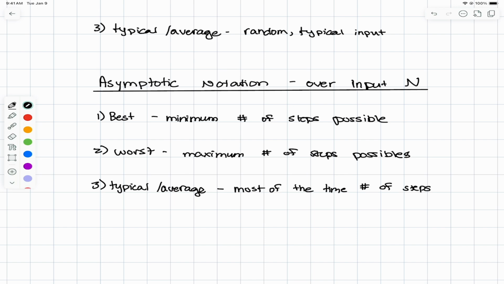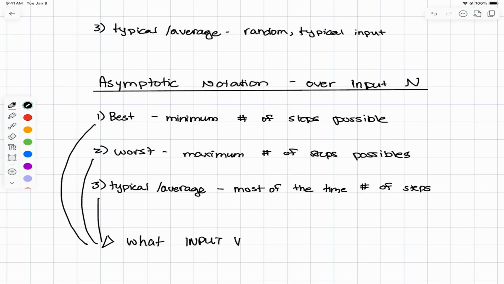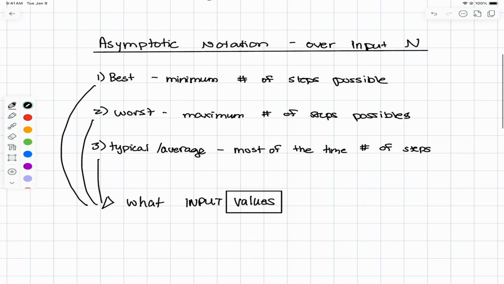What we're talking about, though, for each of these is more specifically what input values, not size, we're actually talking about the values of our input for a minute here, allow us to achieve these cases. That's really the question we have right now. We're not actually talking about math, and maybe the average case seems a little abstract right now, and that's okay, we'll get there. But we really are talking about actual input and thinking about the actual values that our algorithms, our methods, our program might be getting.